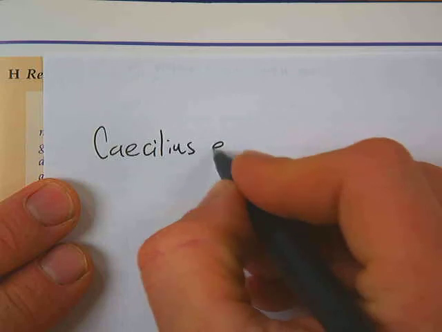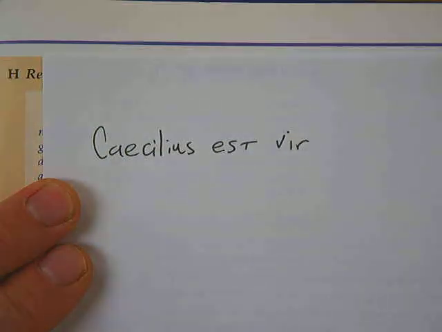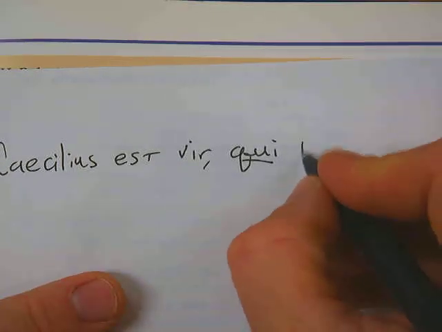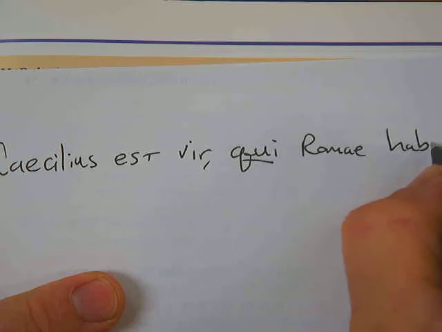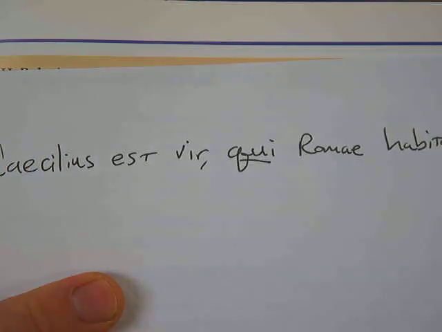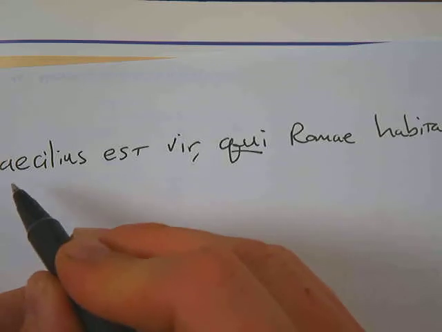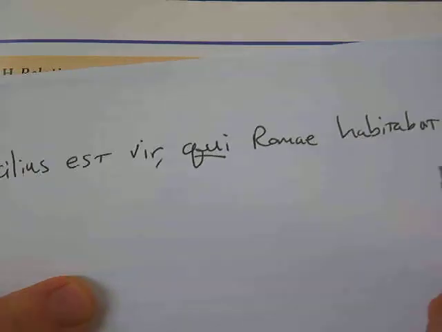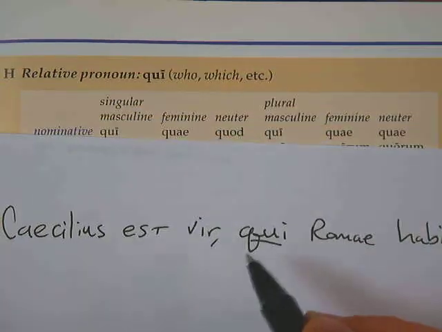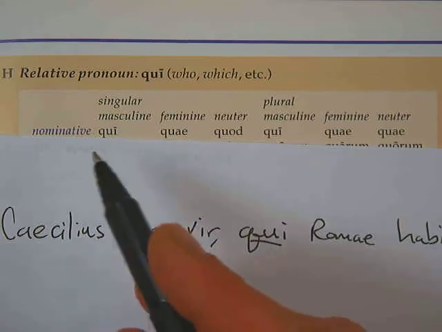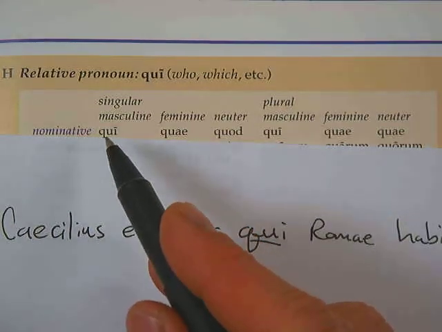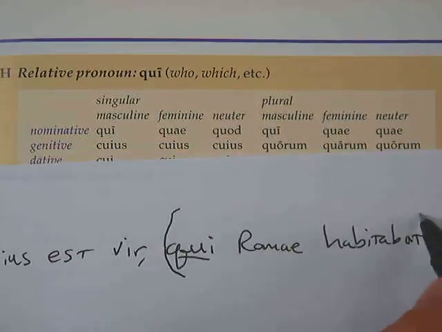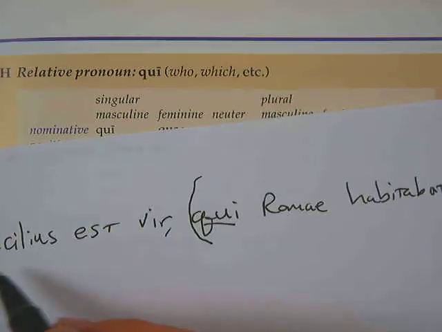You could say, Caecilius est vir, qui, who, qui Romae habitabat. Actually, I guess he lived in Pompeii, but okay, sorry, you get the idea here. Caecilius is a man, qui, who lived in Rome, or at Rome. So, we use this form because Caecilius is masculine, so we use a masculine qui. In this little clause right here, call this a relative clause.